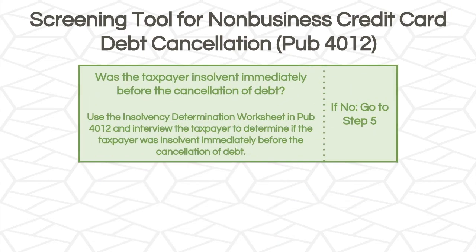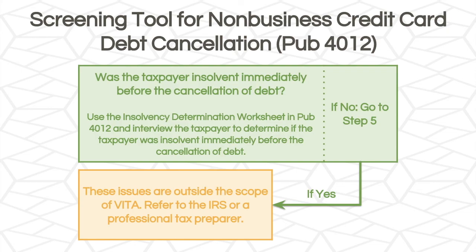Step 4 asks, was the taxpayer insolvent immediately before the cancellation of debt? And so this is where we'll use the insolvency determination worksheet in the Pub 4012 and interview the taxpayer to determine if they were insolvent immediately before the debt. If they are insolvent, we're going to answer yes, and the return will be out of scope for us. But if they're solvent, then we're going to answer no and go to step 5.